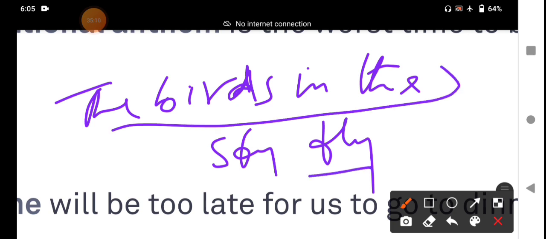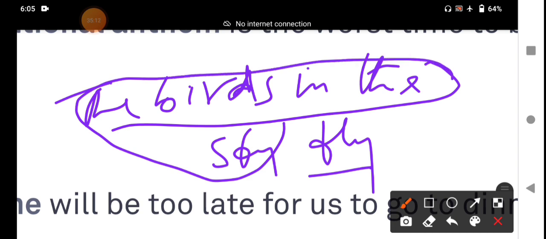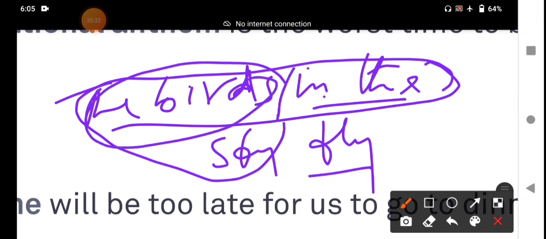The entire phrase, the birds in the sky, functions as the subject of the sentence. This is the noun phrase. It functions as a noun. The birds is a noun. Which birds? In the sky.